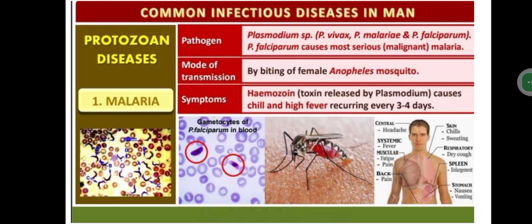Mainly, what is malaria? Malaria is a protozoan disease, which means the protozoa are the main important causative organism. That protozoa is going to be the infection causing agent. Here we are going to deal with what the pathogen is. Disease causing bacteria or disease causing infectious microorganisms are called pathogens.